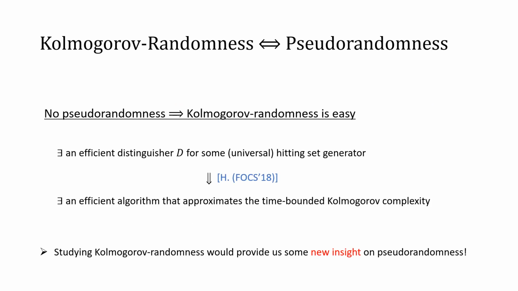It is also possible to prove the converse direction of the interplay between Kolmogorov-Randomness and Pseudorandomness. Specifically, if there exists an efficient distinguisher for some hitting set generator, then we can show that there is an efficient algorithm that approximates the time-bounded Kolmogorov complexity. In this sense, Kolmogorov-Randomness and Pseudorandomness are essentially equivalent. Therefore, if we can have a good understanding of Kolmogorov-Randomness, it is quite likely that we can gain some new insight on pseudorandomness as well.